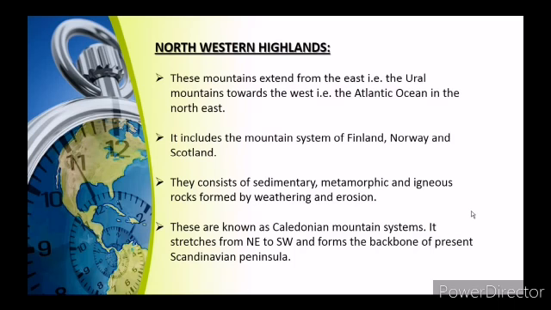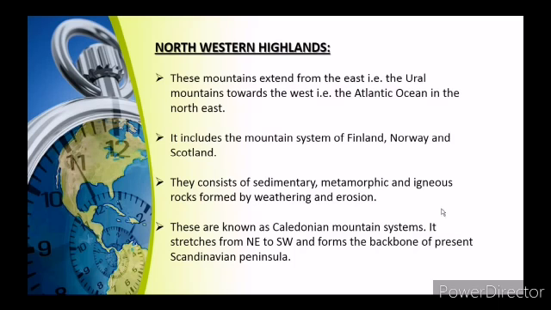The Northwestern Highland consists of the oldest mountains of Europe, and its highlands have been eroded for millions of years. These are also known as the Caledonian Mountain System. It stretches from northeast to southwest and forms the backbone of the present Scandinavian peninsula. So, the Caledonian Mountain System is a European mountain range. They run from the Arctic Ocean through Scandinavia and Scotland and form the backbone of the present Scandinavian peninsula.